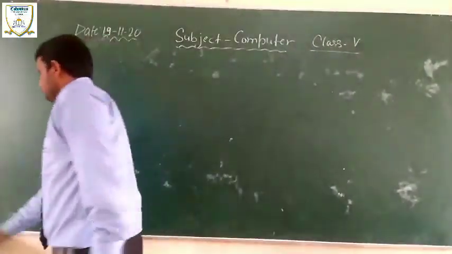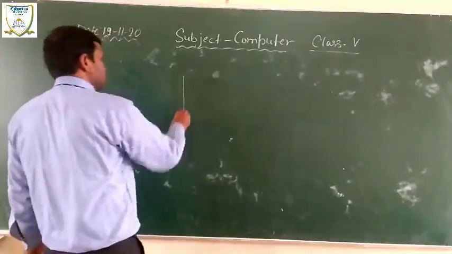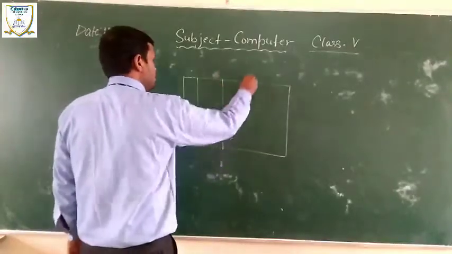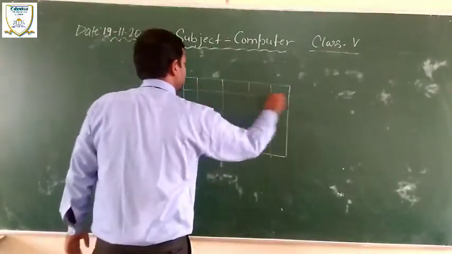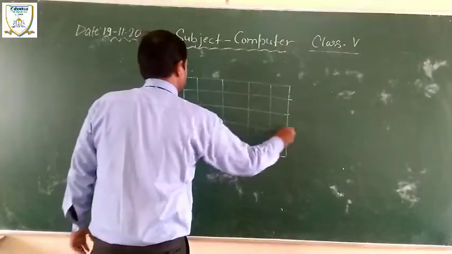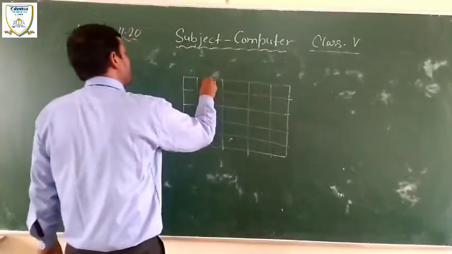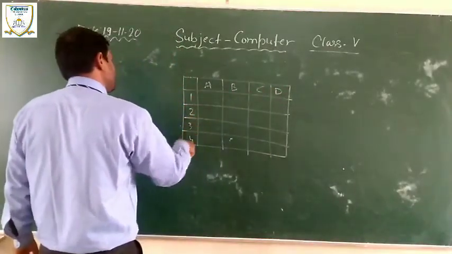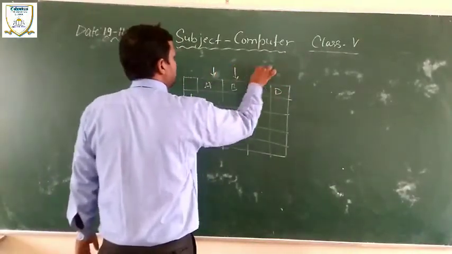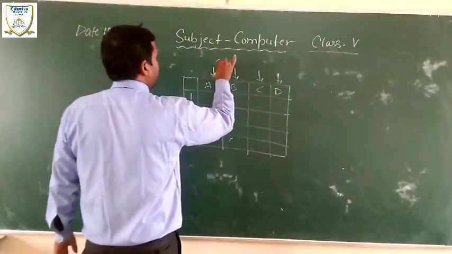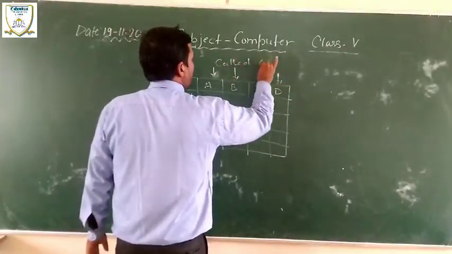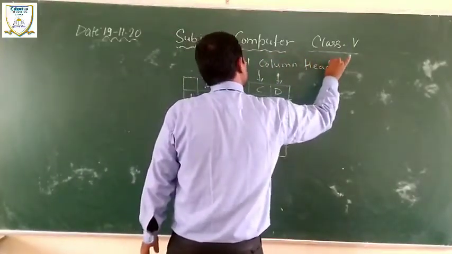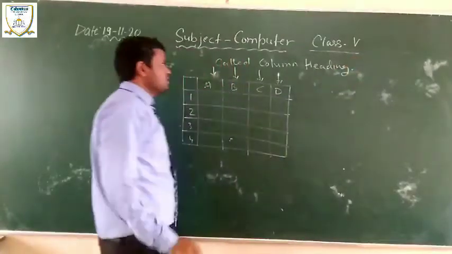When you see a spreadsheet, there are letters A, B, C, D and numbers 1, 2, 3, 4. These are called headings.